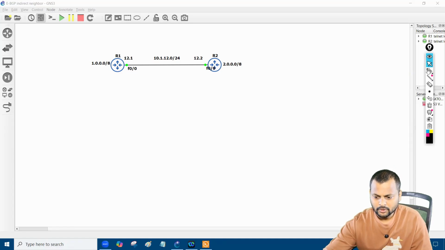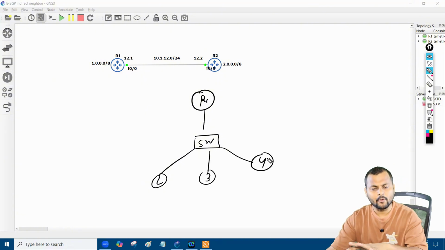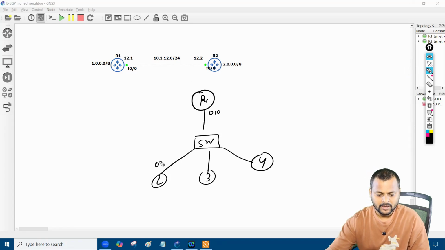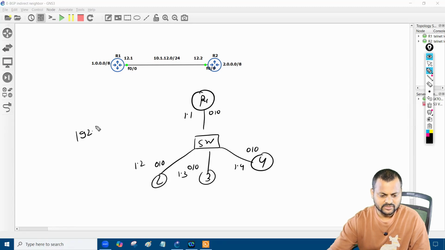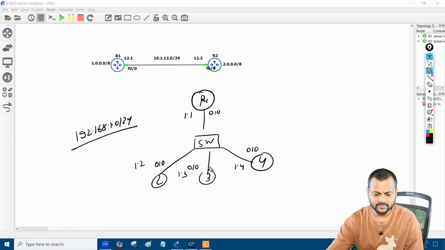Let's say, for example, you have router number one, and this is the switch we have, and this is router number two, router number three, and router number four. Assume I want to form the neighborship with every one of them. So I'm going to enable EIGRP on every interface. Let's say this one's IP is 101, this one's is 12, this one's 13, and this one's 14, and the subnet I'm going to use is 191.1.0/24. If I enable the EIGRP protocol on each of these interfaces, what happens?